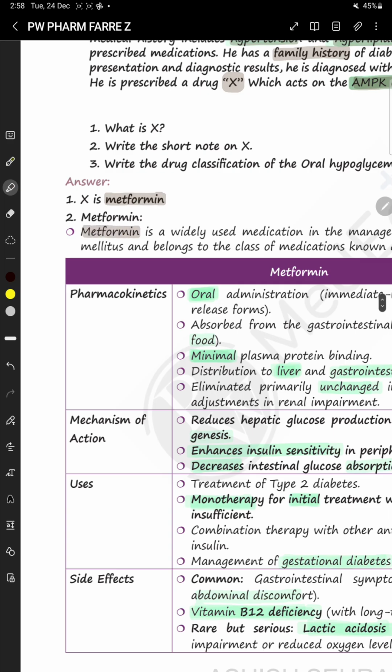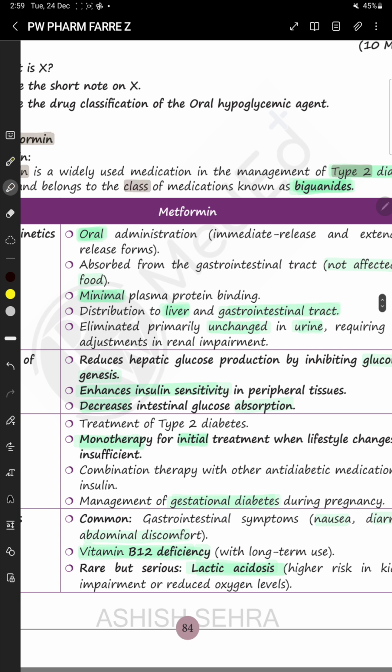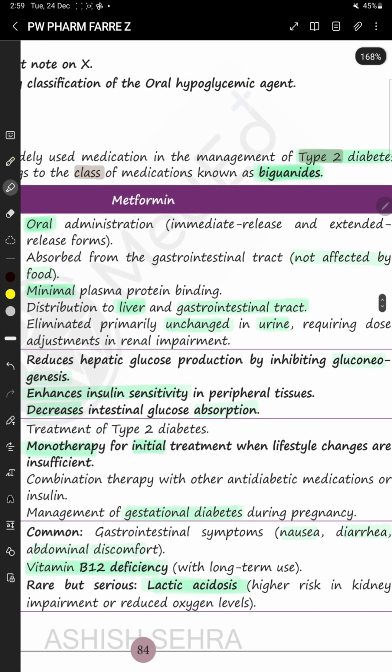Metformin is widely used. It is used to manage type 2 diabetes mellitus, and it comes under the class of medication known as biguanides. Okay, so metformin is widely used to treat type 2 diabetes, and it comes under the class of medication known as biguanides.